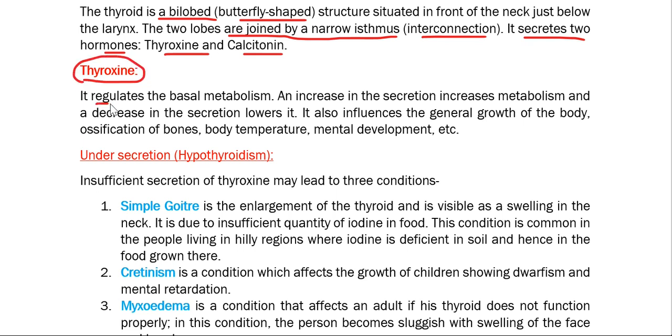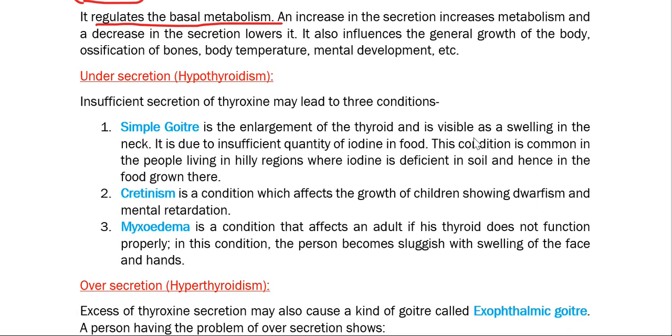So this thyroxine, as I told, regulates the basal metabolism. An increase in the secretion increases metabolism, and a decrease in the secretion lowers it. It also influences the general growth of the body, ossification of bones, body temperature, and mental development. Due to the undersecretion of thyroxine hormone, the medical term is hypothyroidism. This insufficient secretion of thyroxine may lead to three conditions, and all are hypothyroidic conditions.